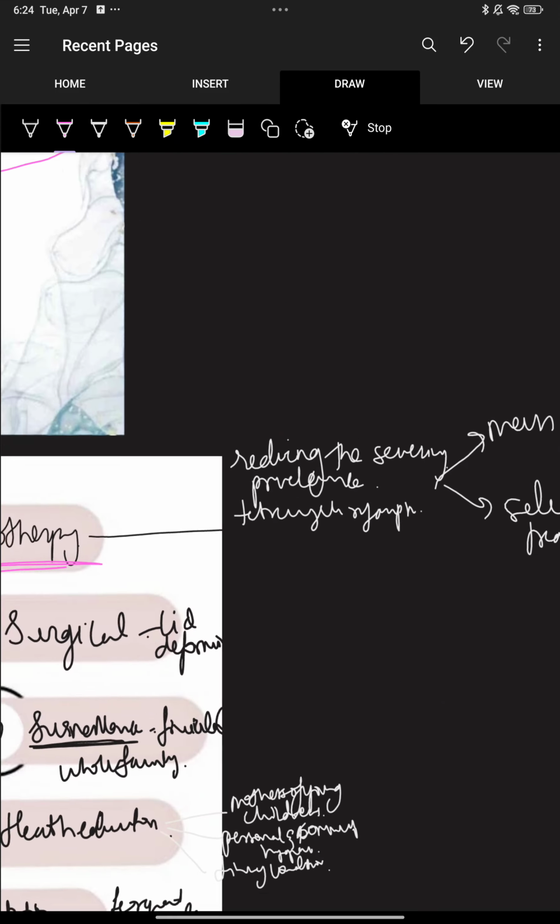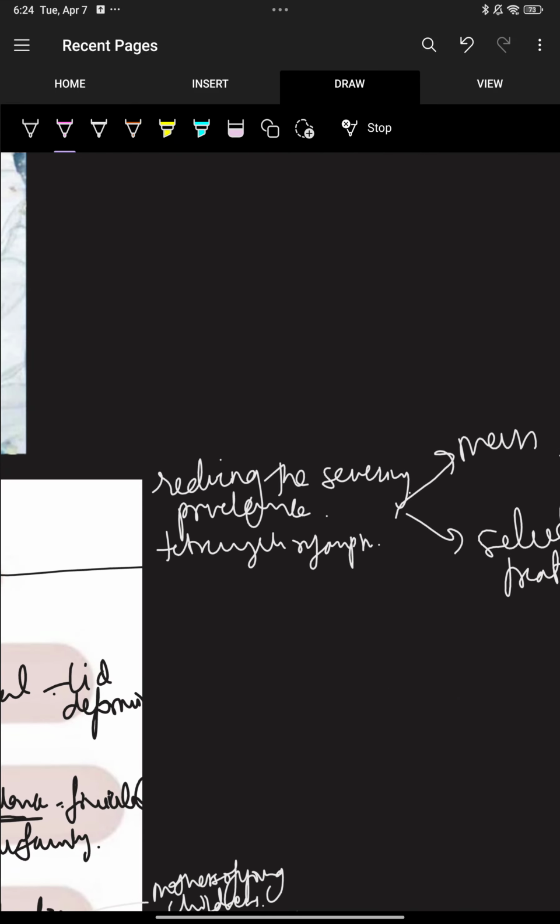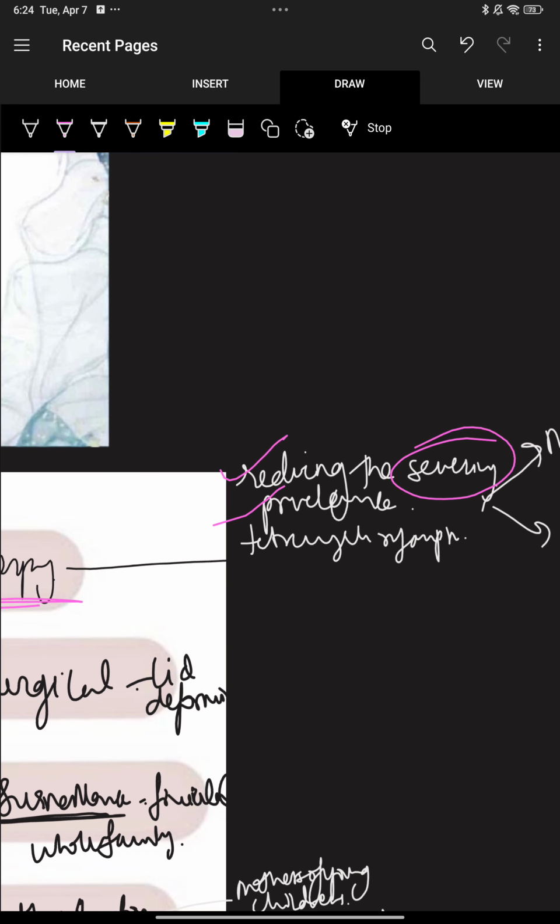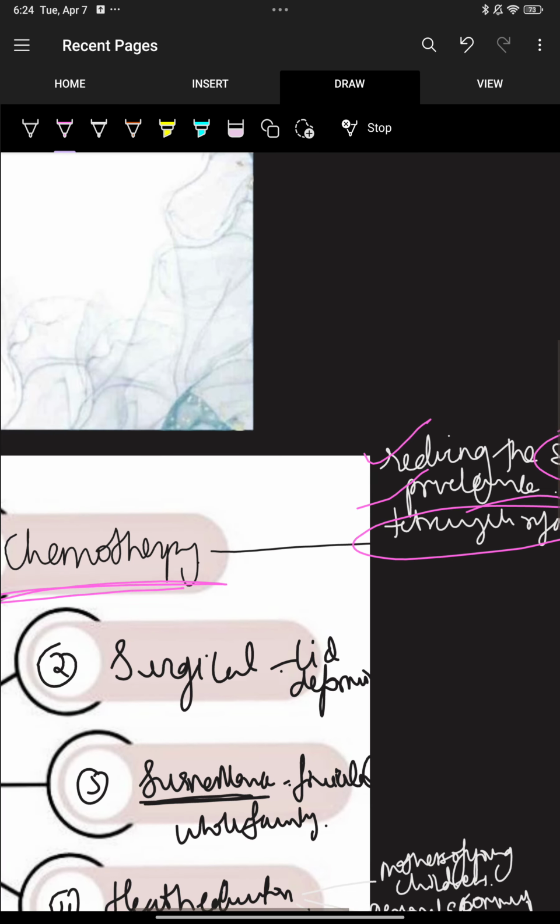Why is chemotherapy important? Because it reduces the severity of the disease. If a person is suffering in a mild condition, he should not go to the severe condition. To control the severity of the disease, and to reduce the prevalence, new cases, old cases, all the cases, we need chemotherapy. Mostly tetracyclines are used; rifampicin can also be used, or erythromycin can also be used.